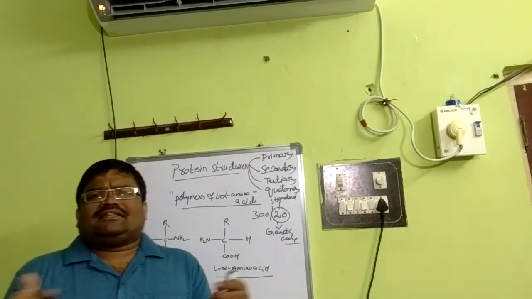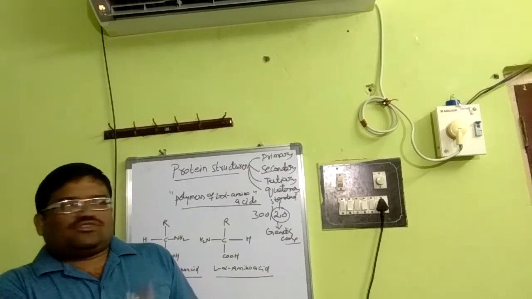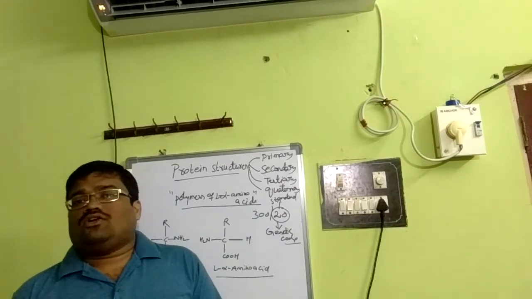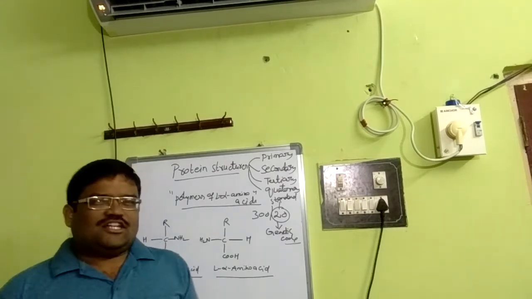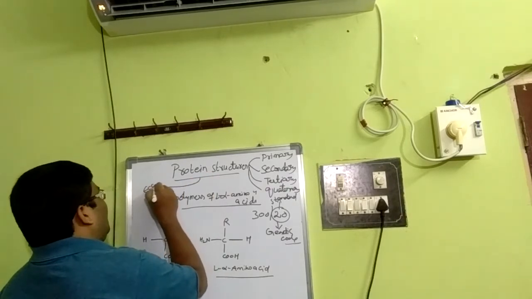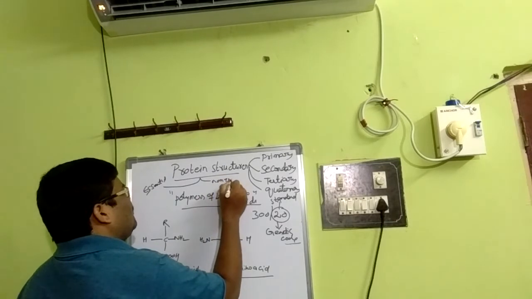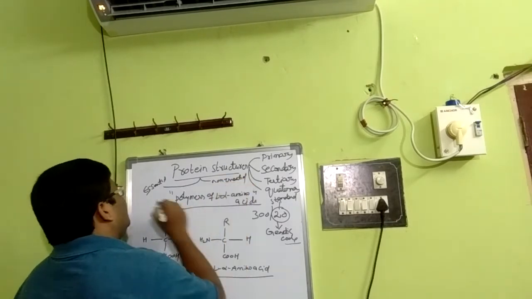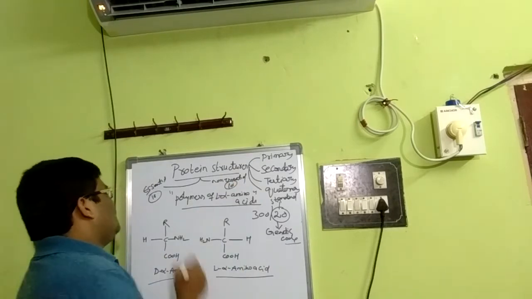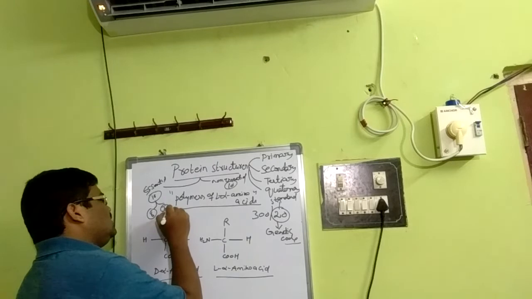We know that there are different classifications of amino acids, for example, based on acidic or basic group, etc. But the most conventional is essential or non-essential amino acids. What are essential amino acids? Essential and non-essential amino acids. Out of 20, 10 are considered essential and the remaining 10 are non-essential. More specifically, 8 are essential and 2 are semi-essential.